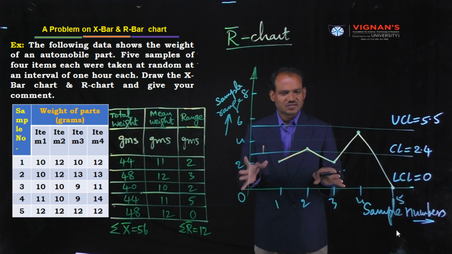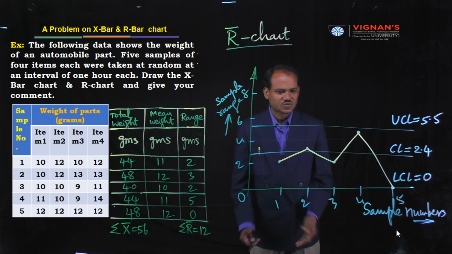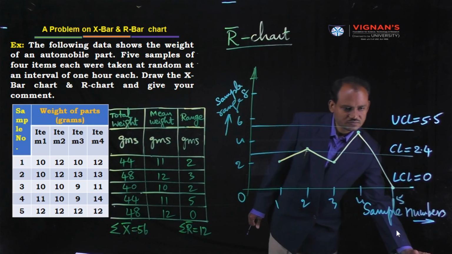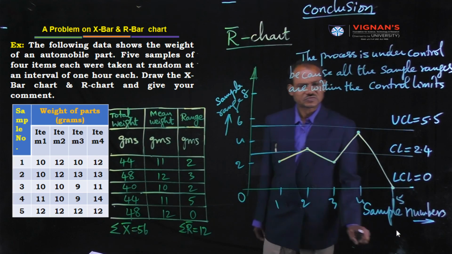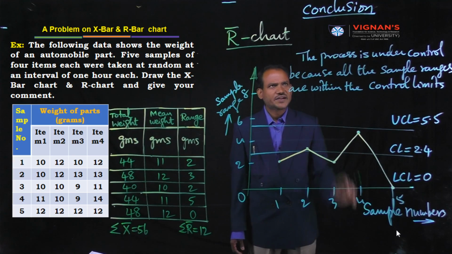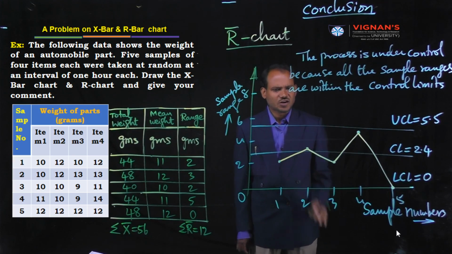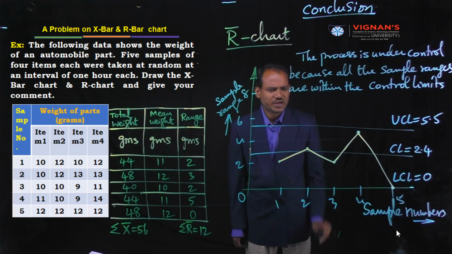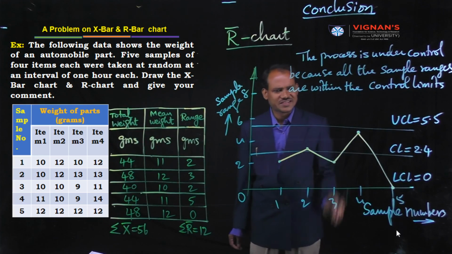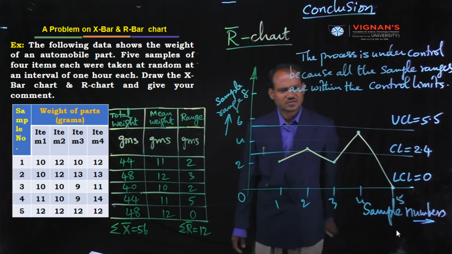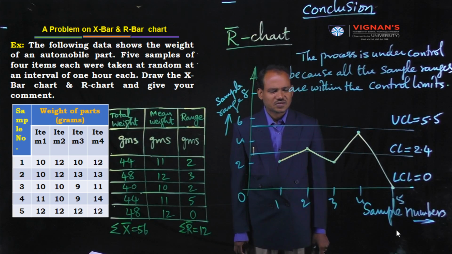This is the construction of the R chart. And finally, give the conclusion on this chart. Write the conclusion for this R bar chart also: the process is under control because all the sample ranges are within the control limits. Okay? Right.